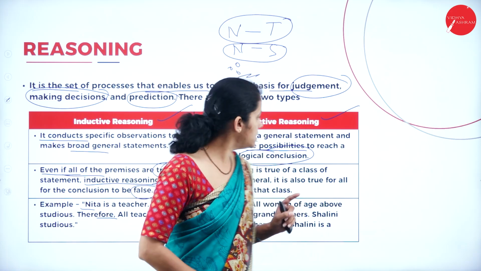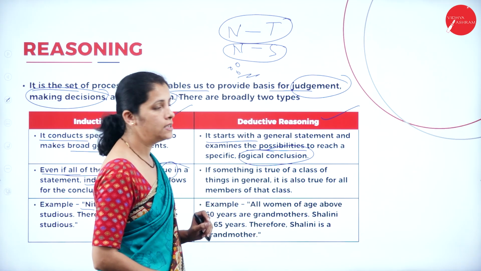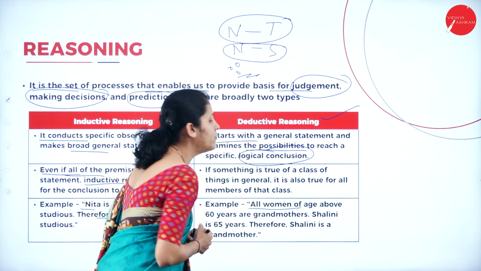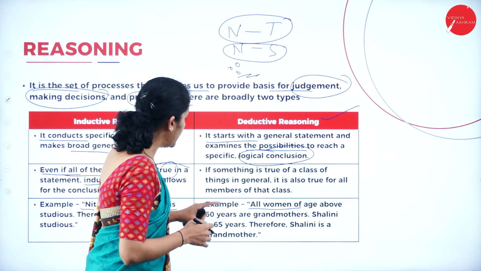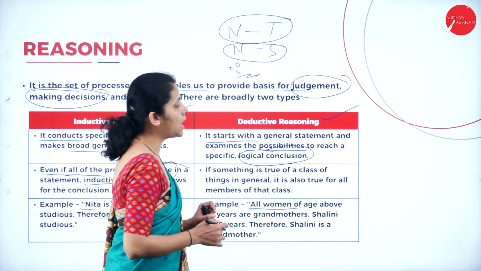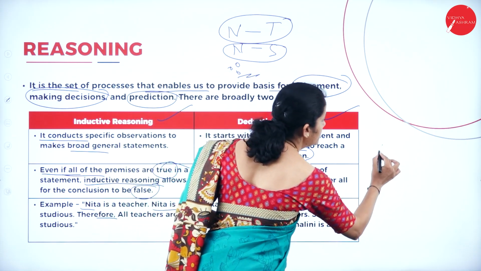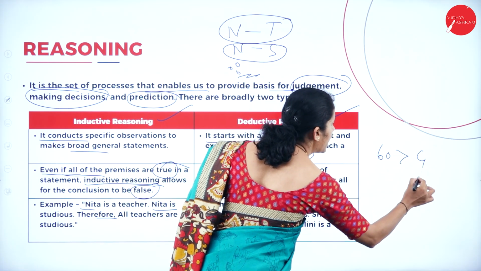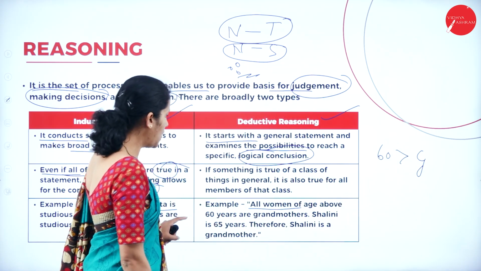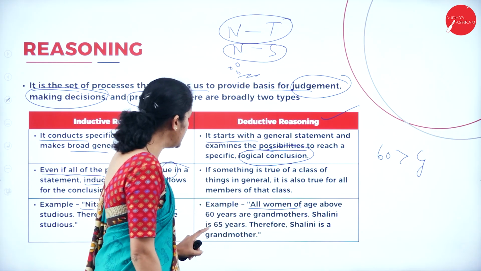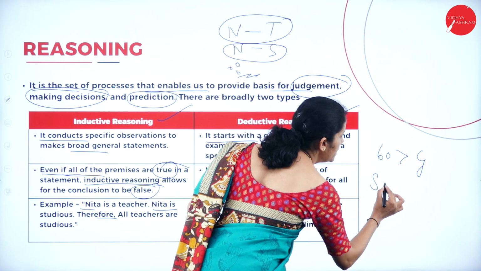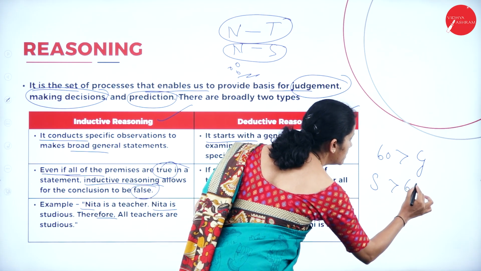Now, if I consider deductive reasoning, see here, all women of age above 60 years are grandmothers. That is, age above 60 are grandmothers. Now, Shalini is 65 years.